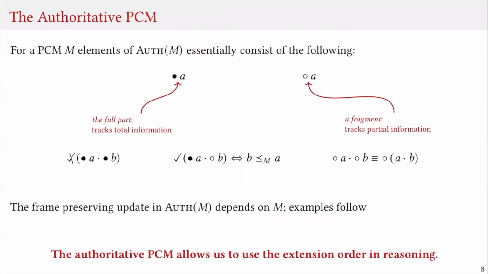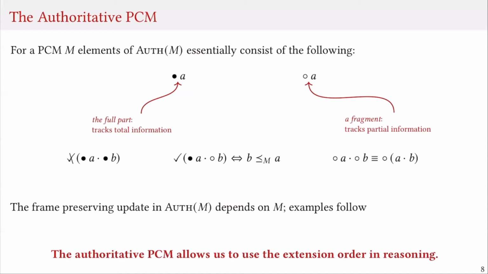A very important PCM in Iris for reasoning about programs is the so-called authoritative PCM. Given a PCM M, the authoritative PCM auth M essentially consists of two kinds of elements, the full part and the fragment. And the idea is that the full part keeps track of the total information that we have in the system about our resource, while the fragments track a lower bound on the information that we have.